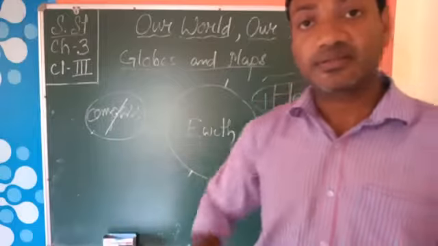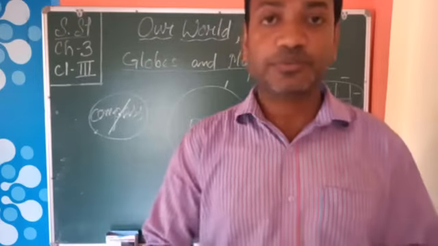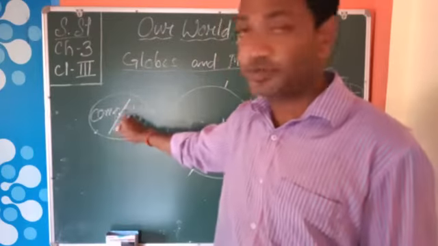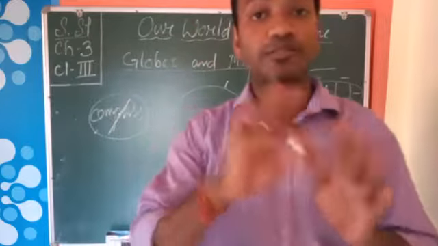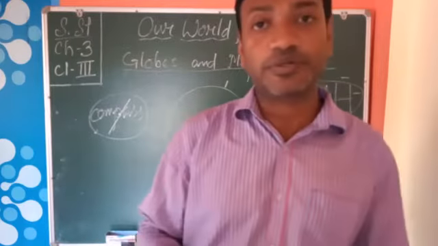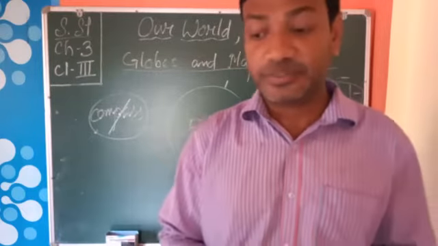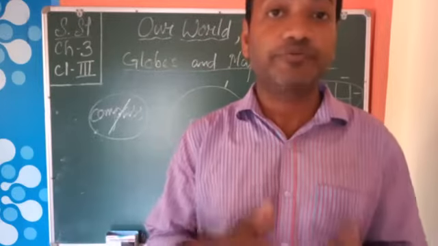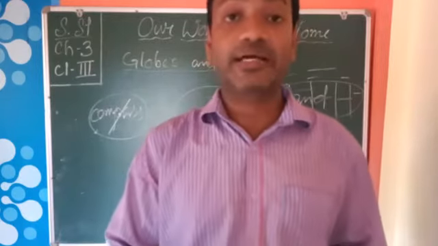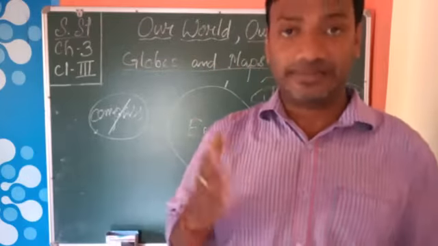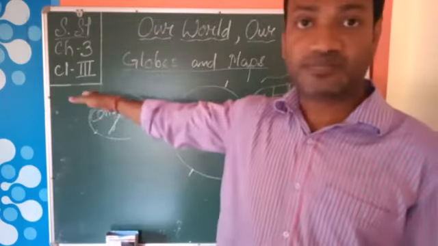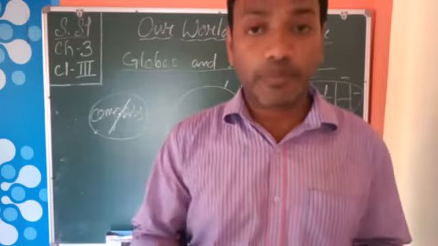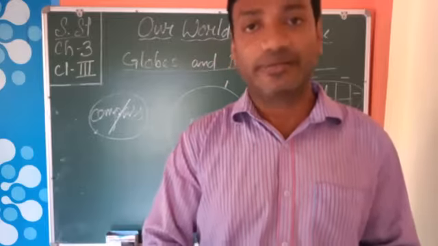These hands point to north, that means it shows the north and south side. And if we know north and south, then east and west we can also understand. There are 4 main directions: as I told you, north, south, east and west. So with the help of a compass we can find directions.